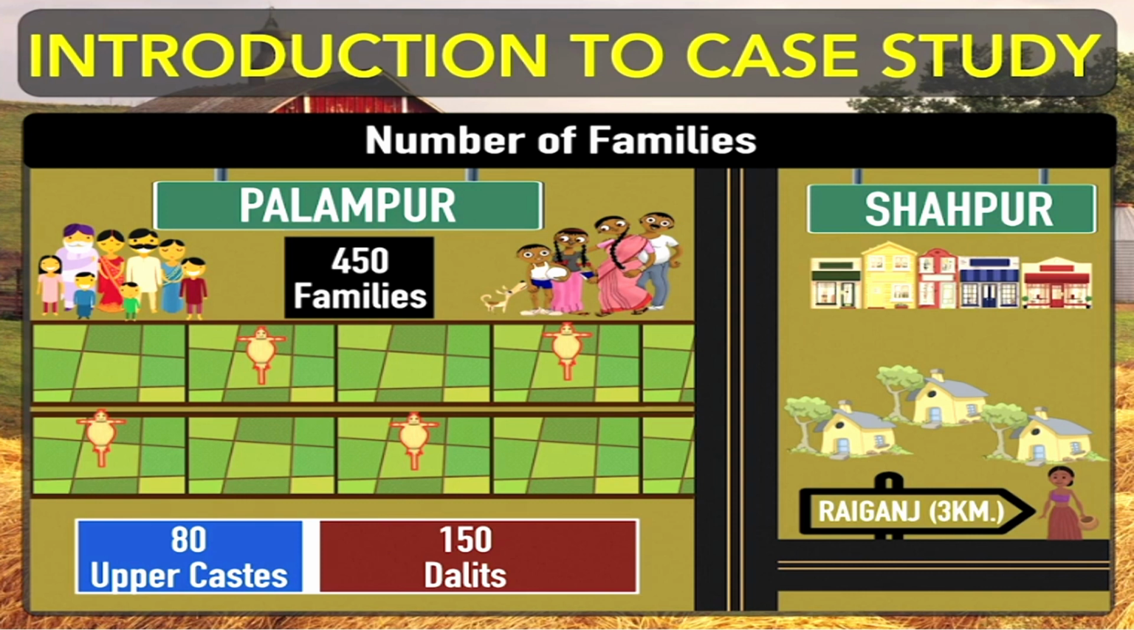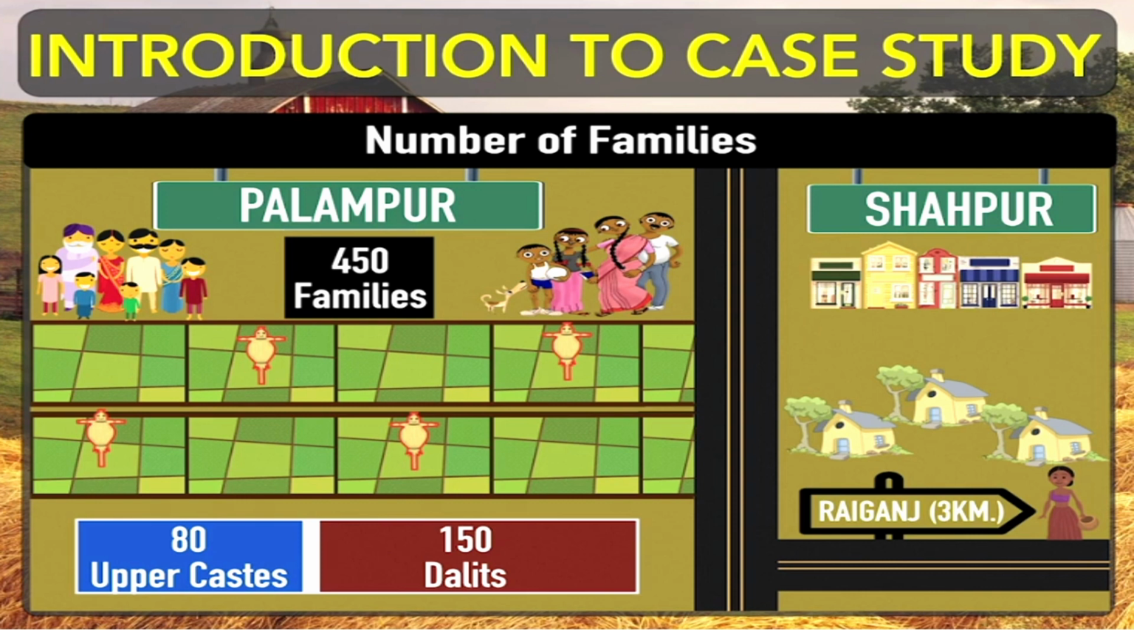Okay, so these families who belong to different classes have different living standards. The upper caste families have a good living standard. They are living in big pakka houses. They have modern facilities in their houses also. They own huge land areas. We will read more about the distribution of land in the coming portion of this chapter.